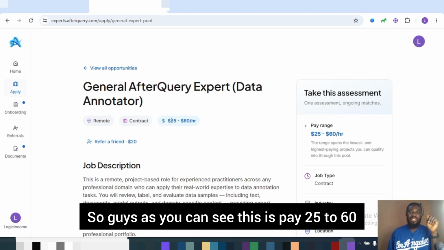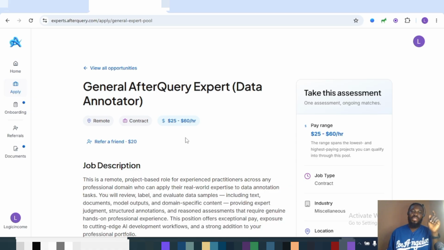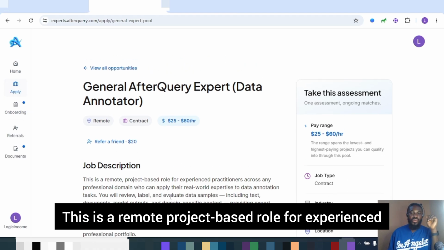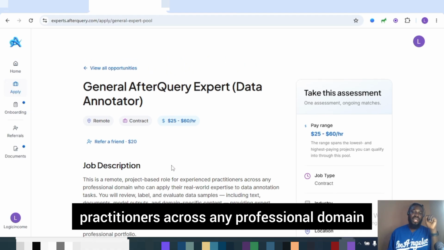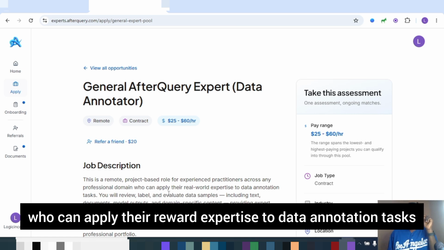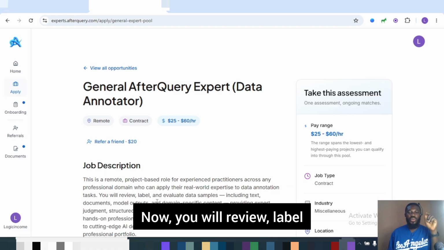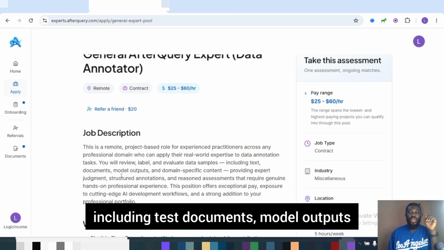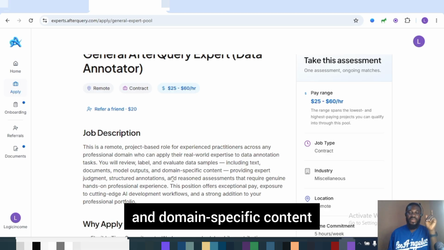So guys, as you can see, this is paying 25 to $60 per hour. So right here we have the job description. This is a remote project-based role for experienced practitioners across any professional domain who can apply their real-world expertise to data annotation tasks. Now you will review, label, and evaluate data samples, including text documents, model outputs, and domain-specific content.